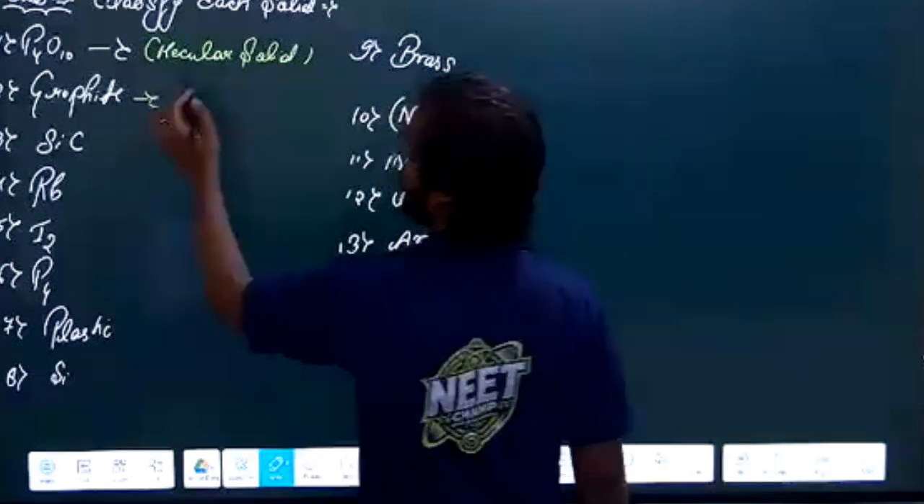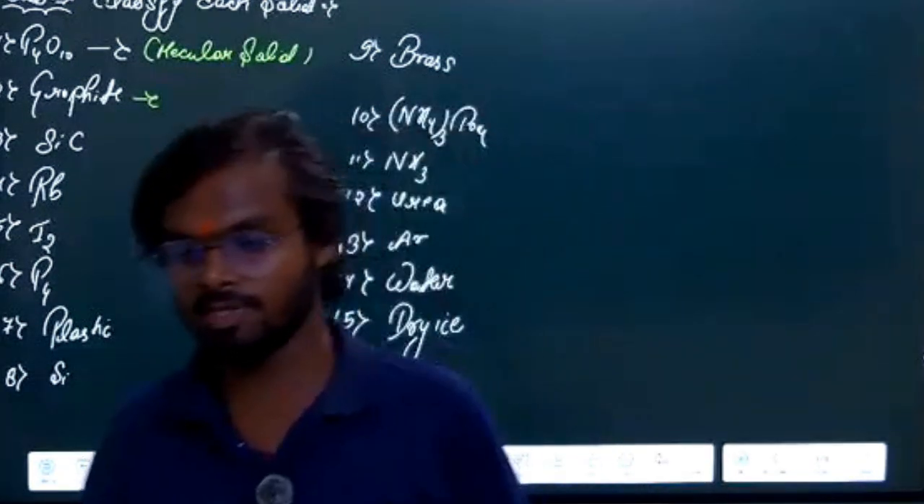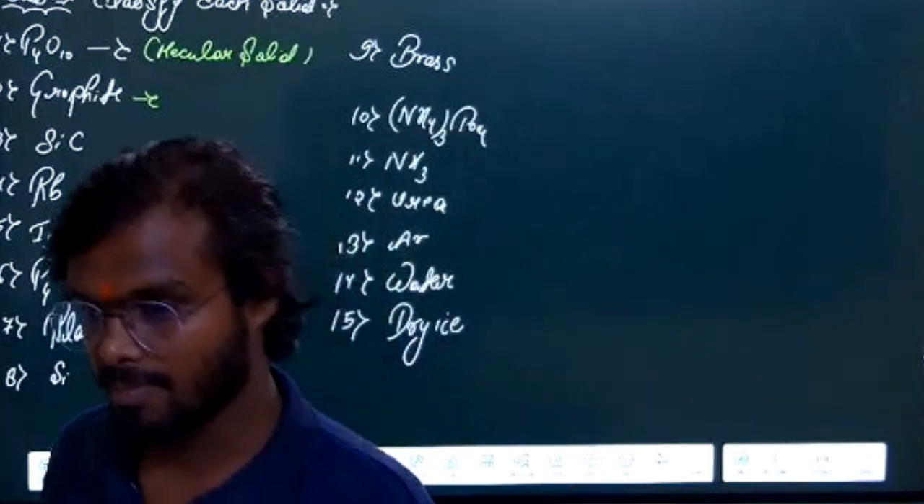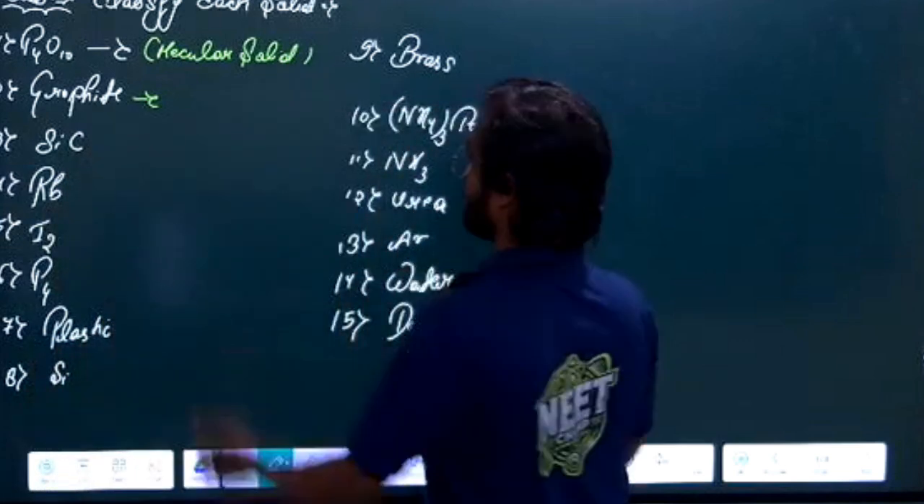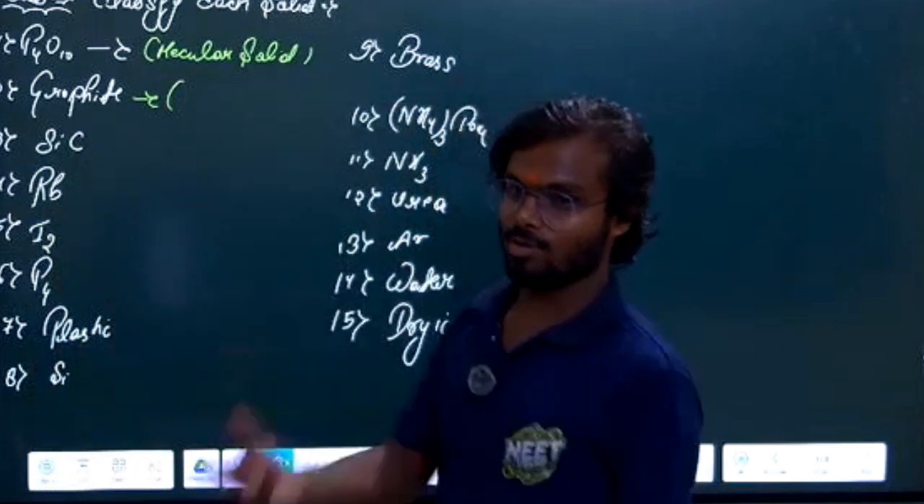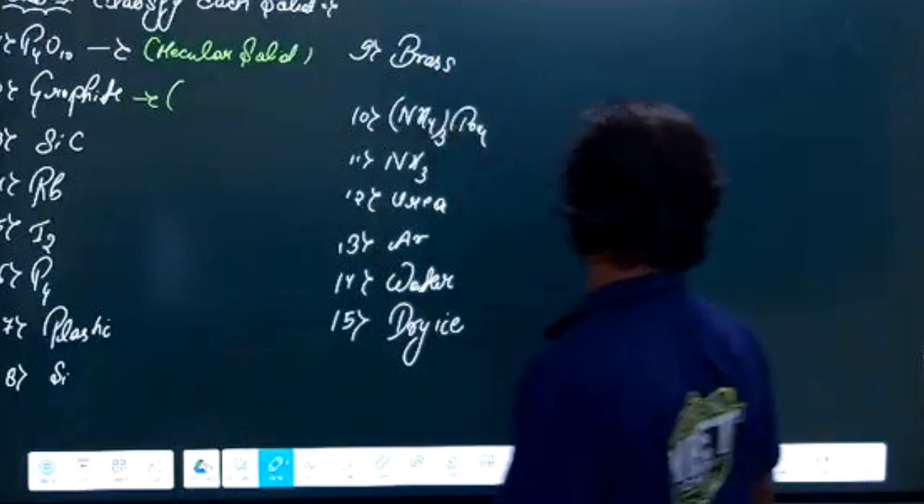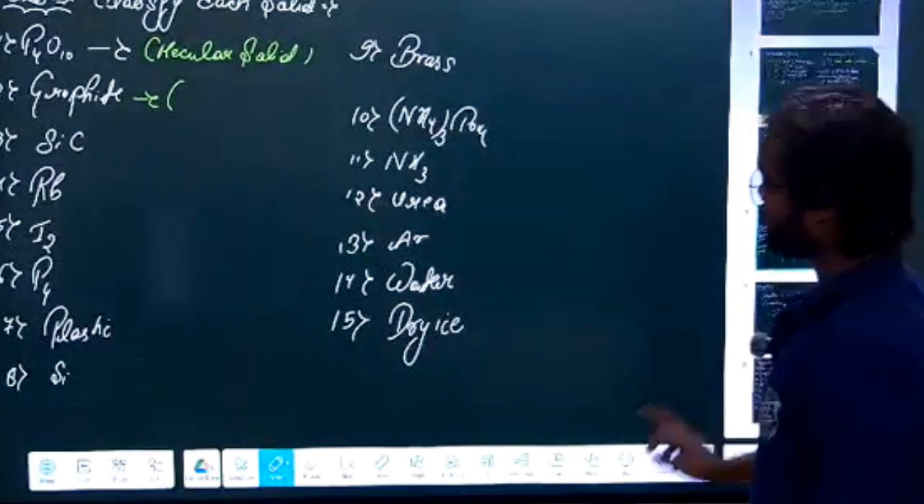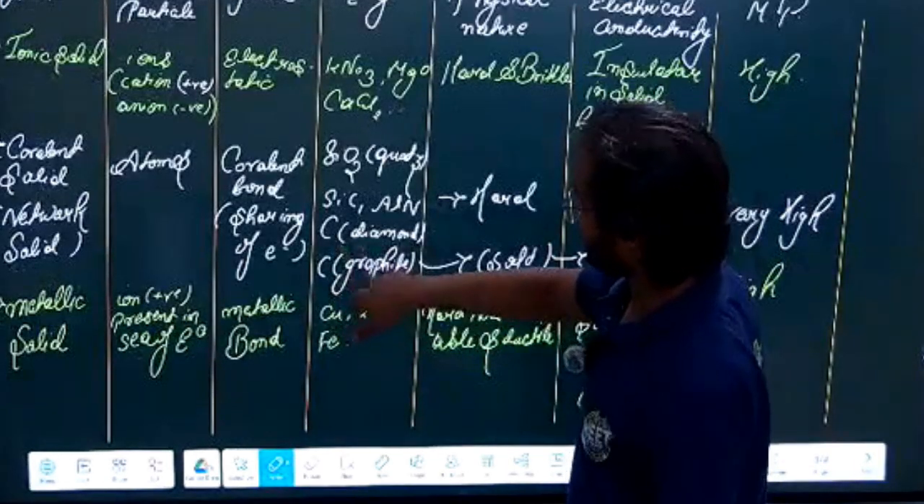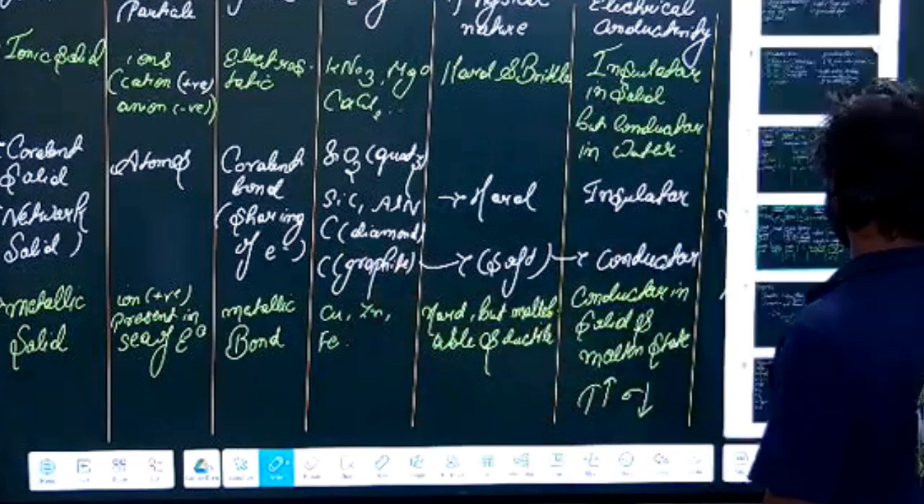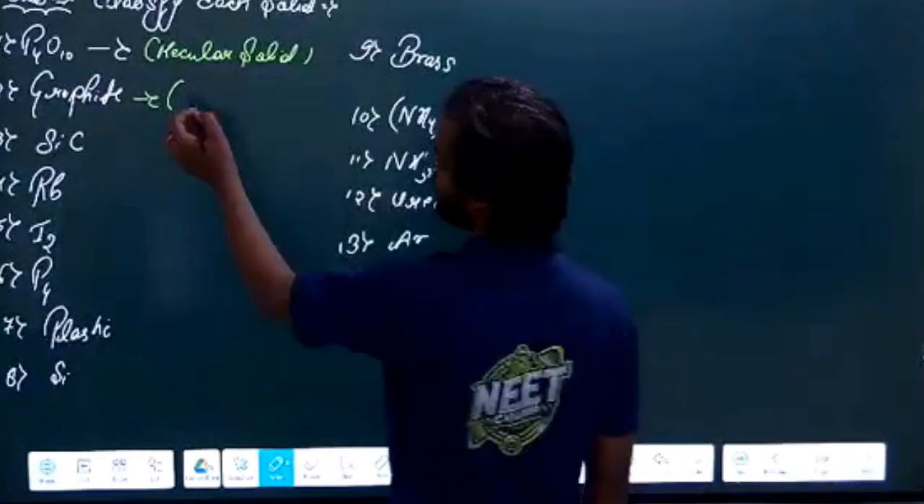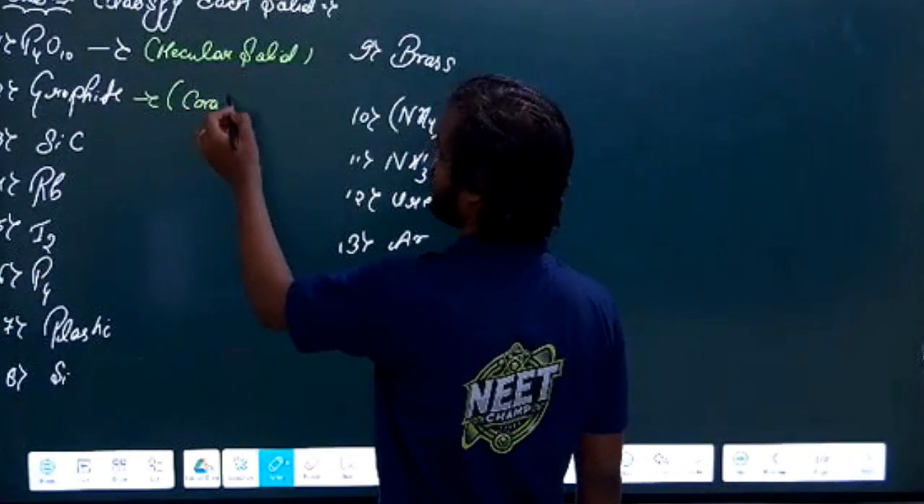Now second, graphite. Graphite comes under which type of solid? Not an ionic solid. This is covalent. We have seen its example also. See, graphite is a covalent solid, or you can say a network solid. So it is a covalent solid.